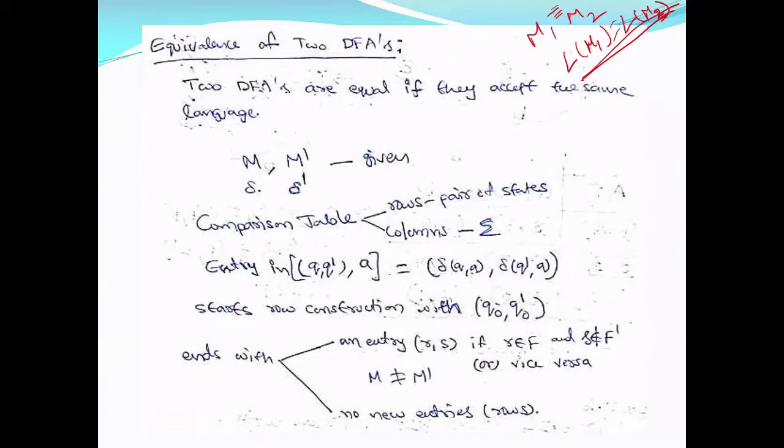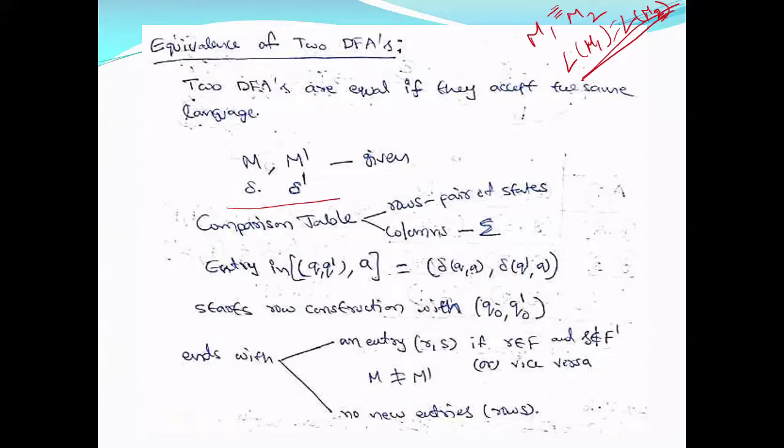Now, how do we check? Let us assume that M and M dash are the two DFAs that are given. This you can apply only for DFA, not for NFA or NFA epsilon. Let us assume that there are no epsilon transitions, only DFAs we are taking, and M and M dash are given. Then how do we check whether these two DFAs are equal or not?